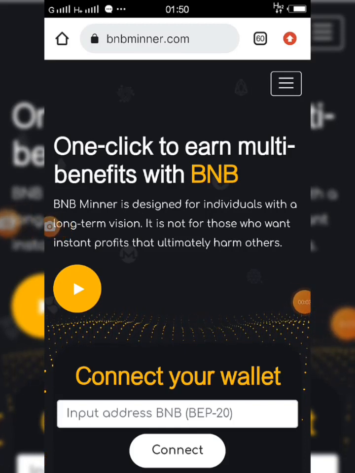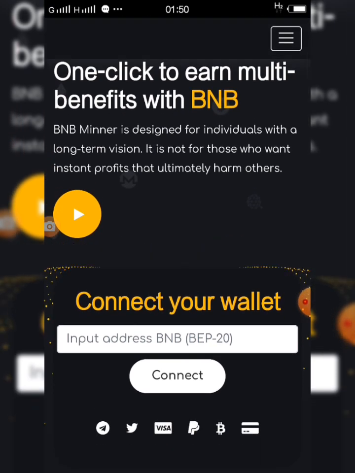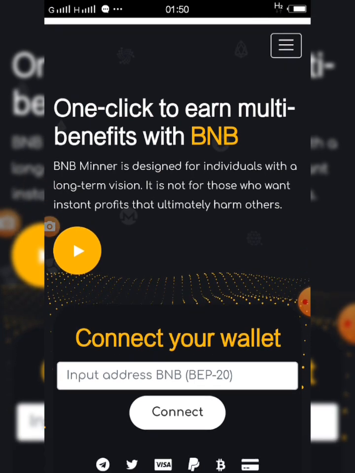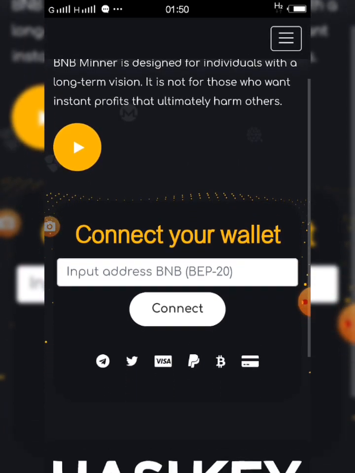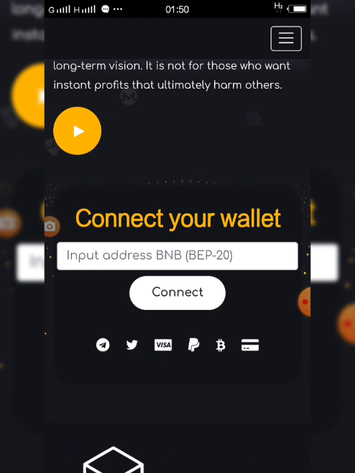In this video I'll be showing us how to mine BNB. As a crypto person, you should know that BNB has a lot of value in cryptocurrency. So straight away I'll be putting in my input, and this white box below is where the input address, BNB BEP20, goes. That's the address we'll be putting here so that we'll start mining.